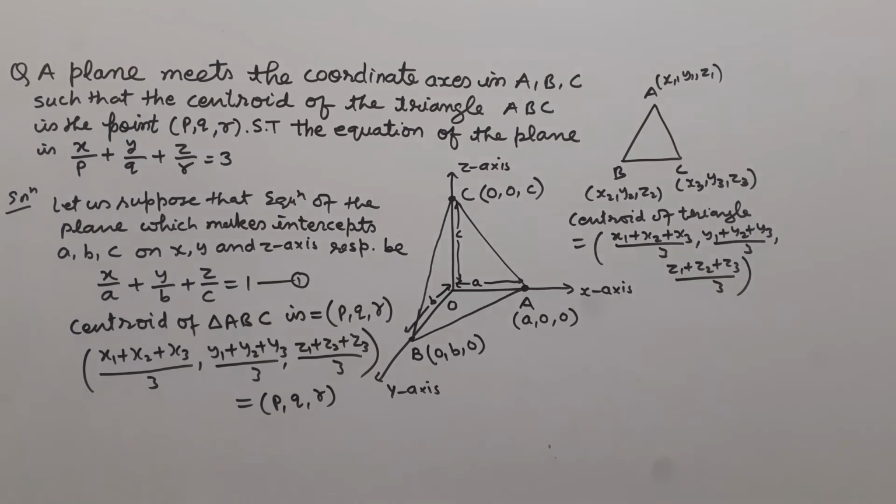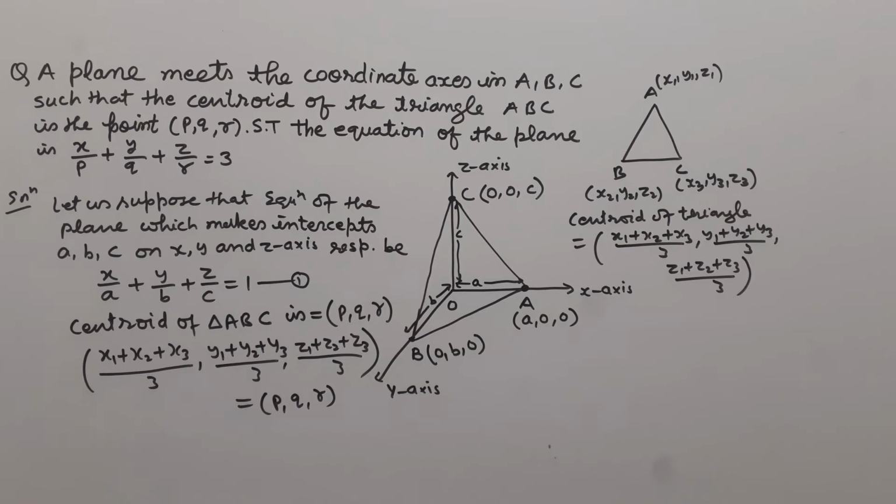Since we know that if three vertices of a triangle are given by (x1, y1, z1), (x2, y2, z2) and (x3, y3, z3), the centroid of the triangle can be written as ((x1 + x2 + x3)/3, (y1 + y2 + y3)/3, (z1 + z2 + z3)/3).